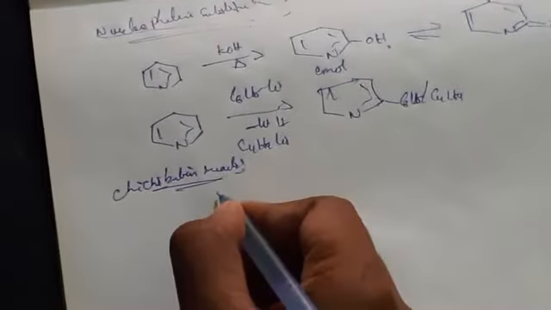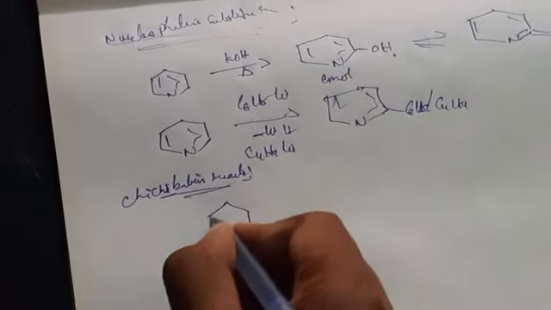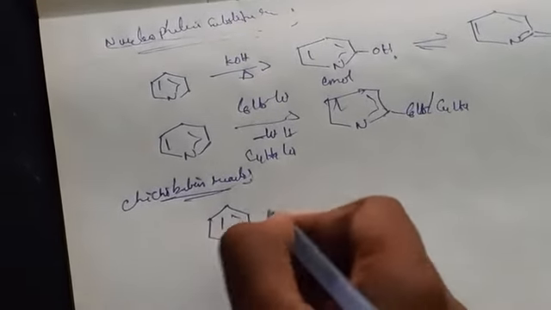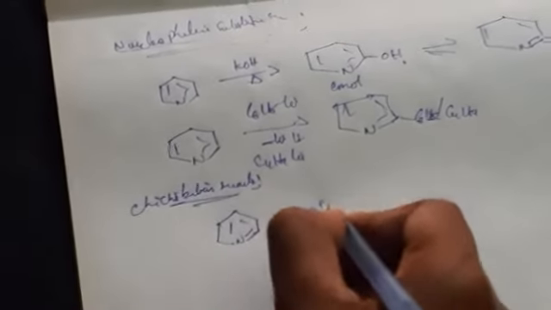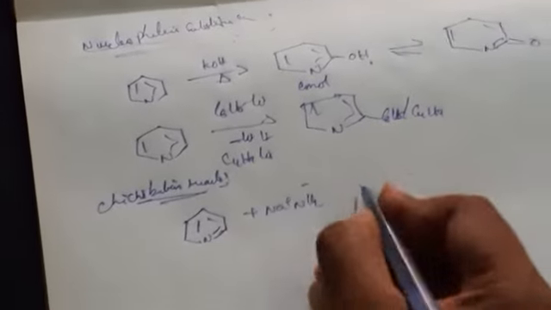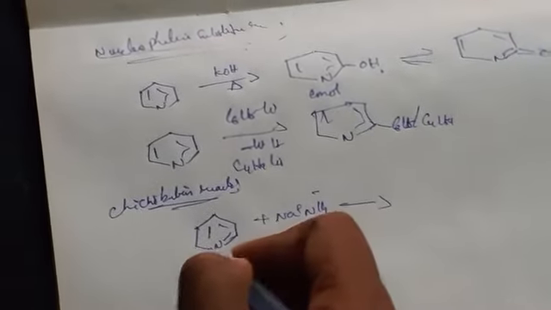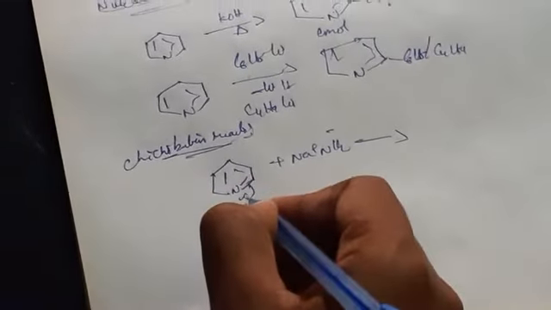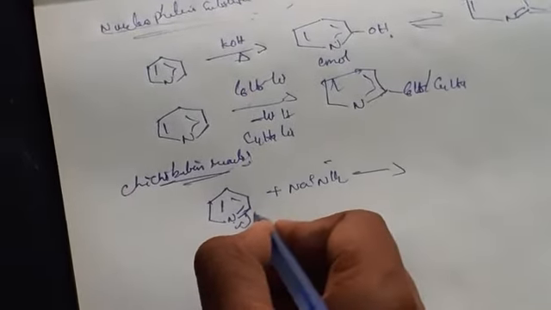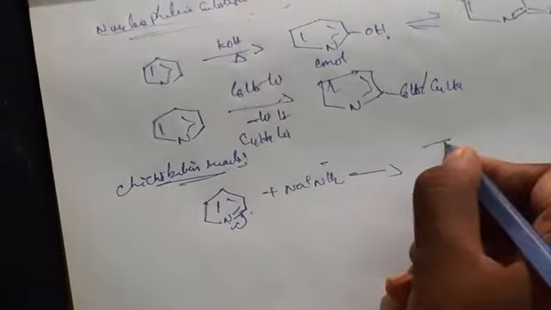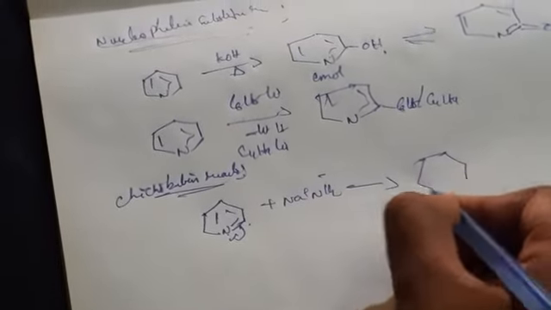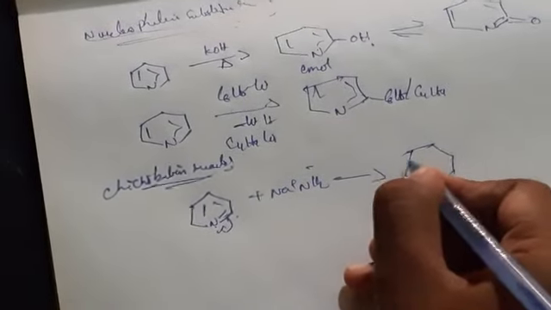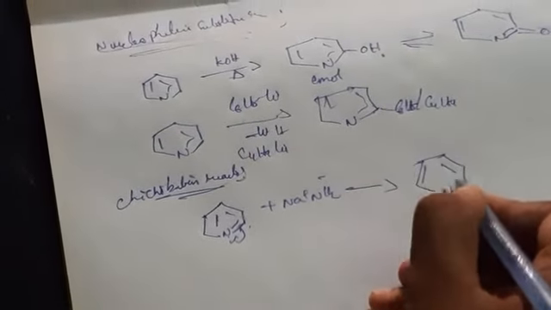So here when you take pyridine plus Na plus NH2 minus, so here what happens means, when you are turning bond here negative charge, here positive charge you are getting, means N minus.